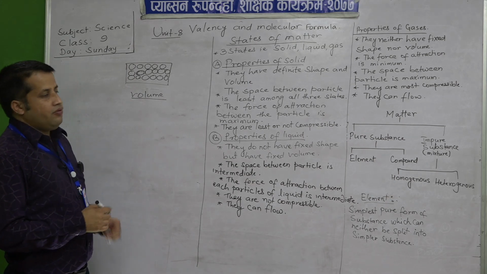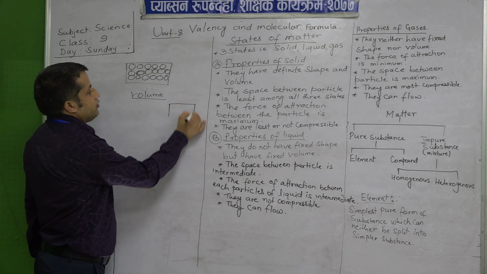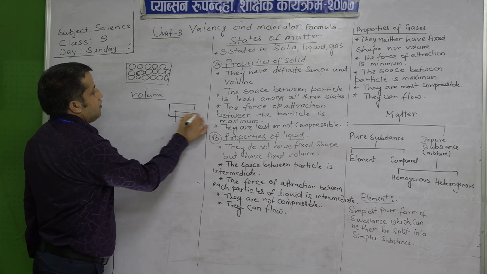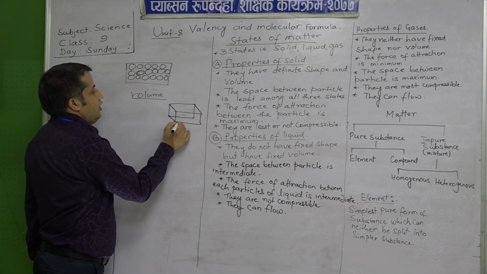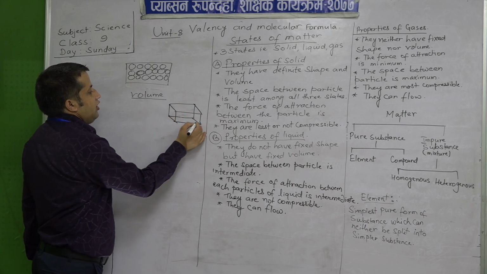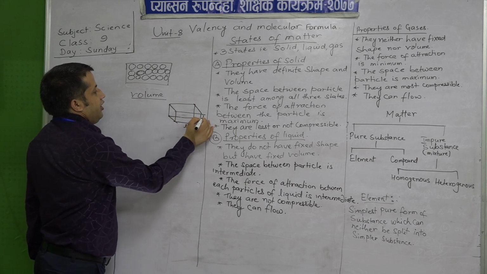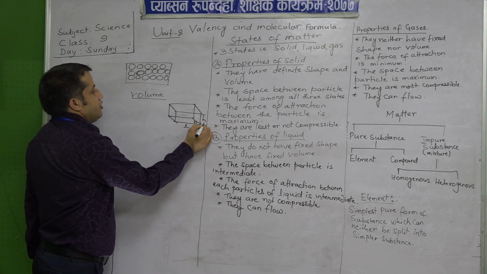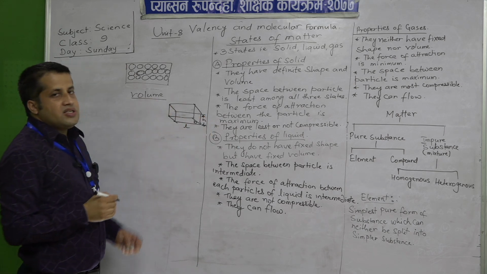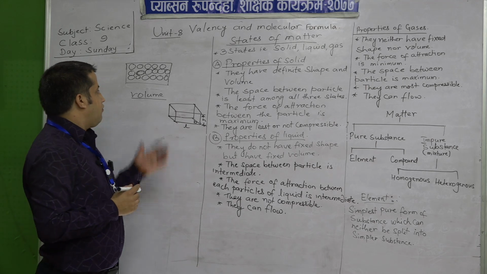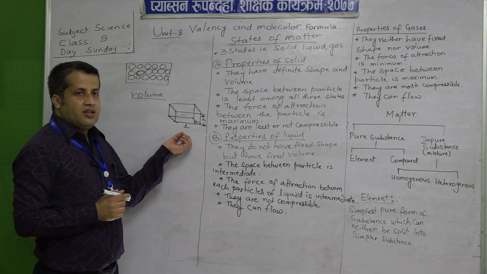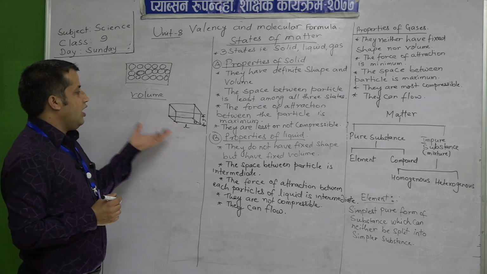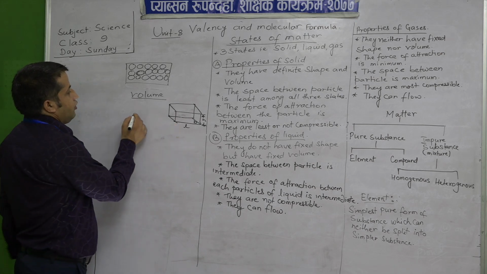For a regular object we use different formulas to find it. For example, suppose you have a cuboid. In a cuboid there is length, breadth and height, isn't it? So we can easily calculate the volume of a regular object, for example a cuboid, by using the formula length into breadth into height.